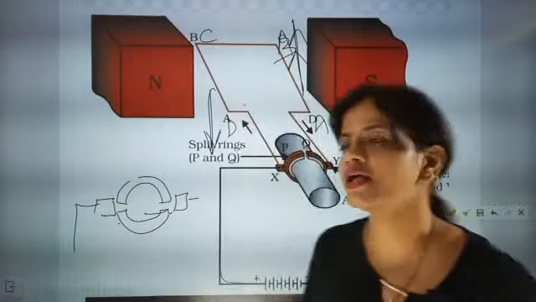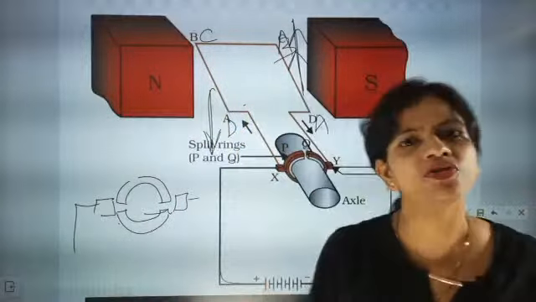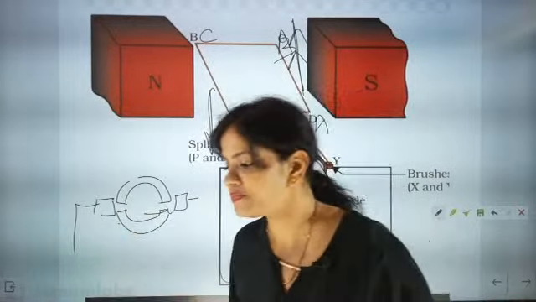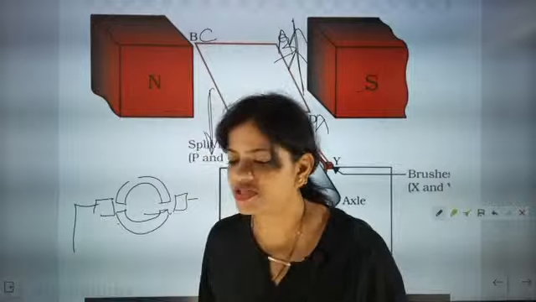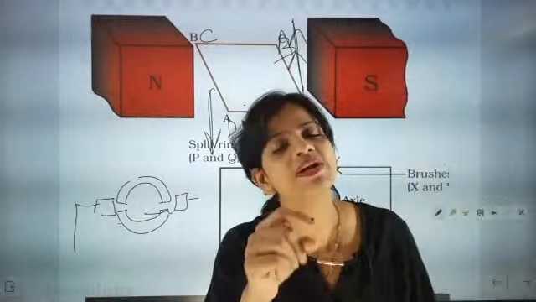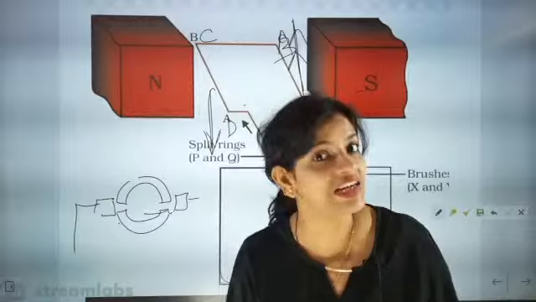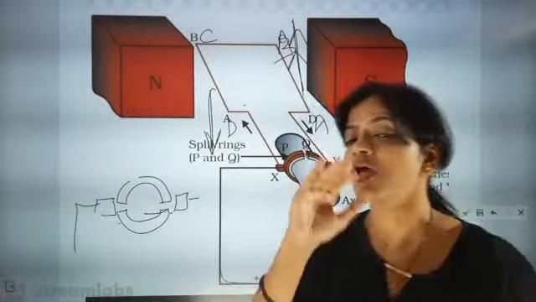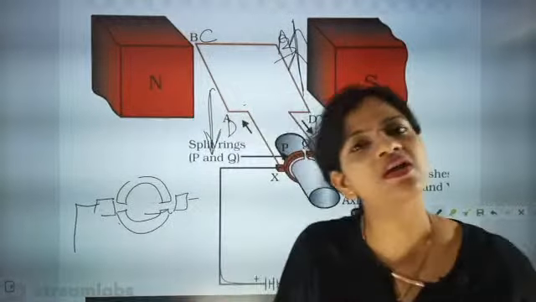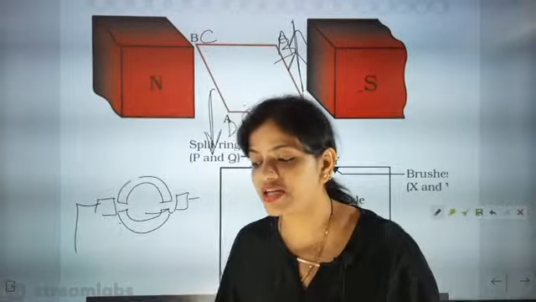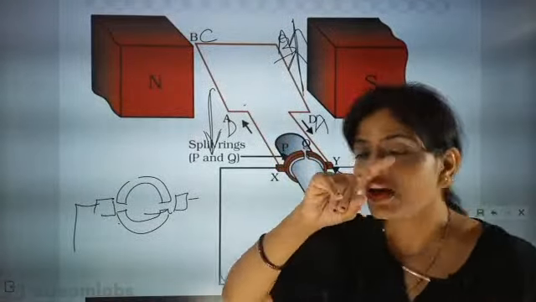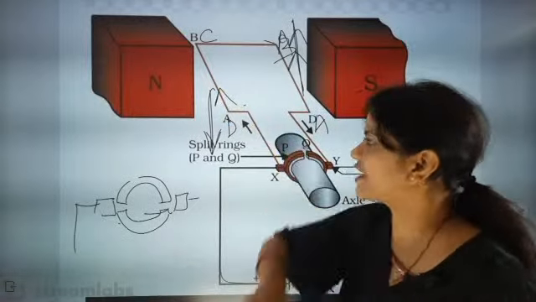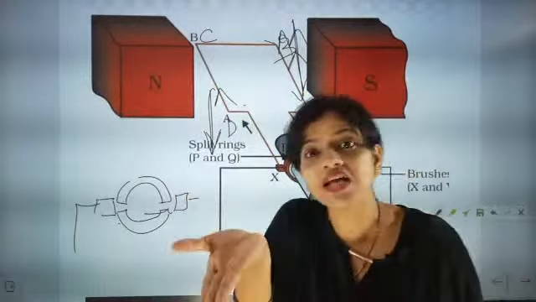One question is there: if the magnetic field is here and it is influencing the coil so that the coil rotates, does the current reverse? Yes, the current reverses, but on the sides. It's not that the current is reversing from here. Some children are confused because when they read the statement, they have a problem understanding that current will be reversing. Look, the current flow will always be in this direction and this direction, but the sides are rotating.